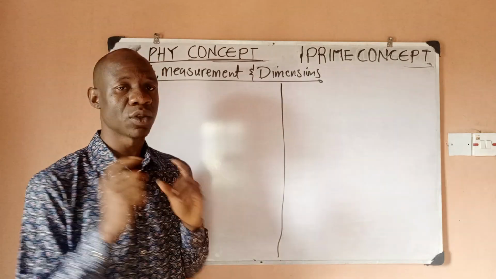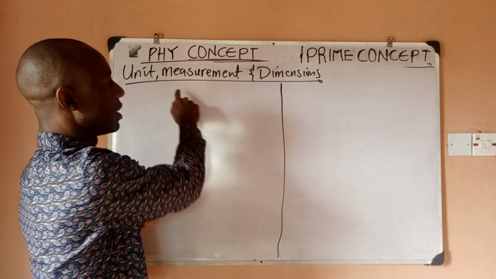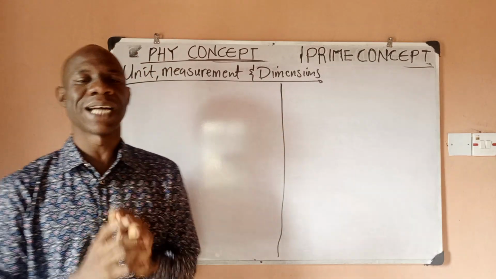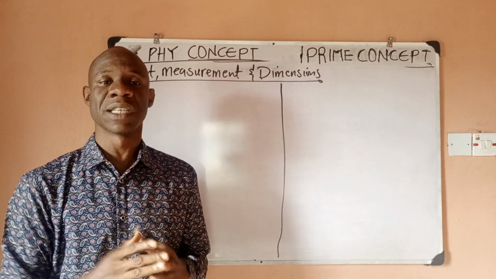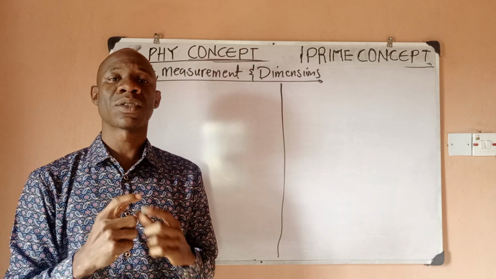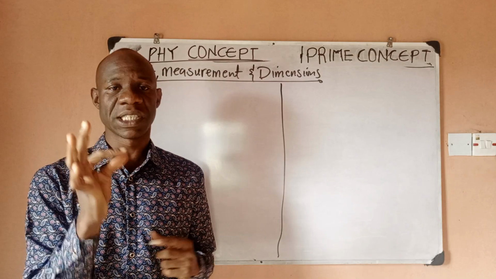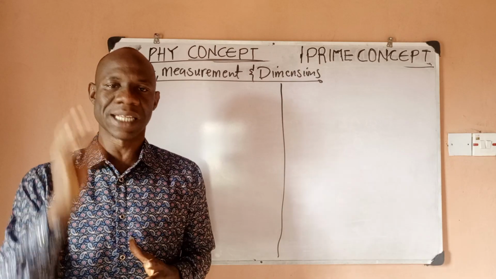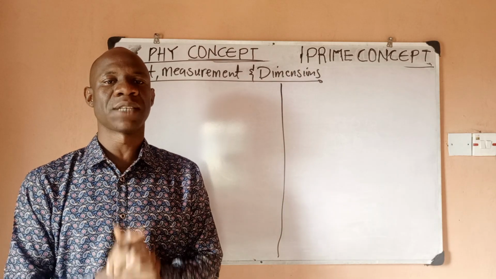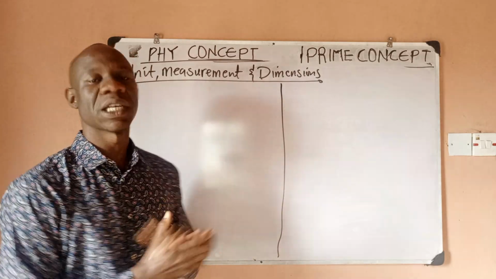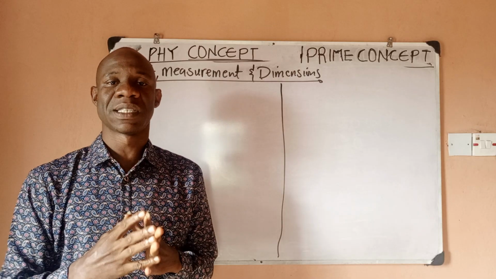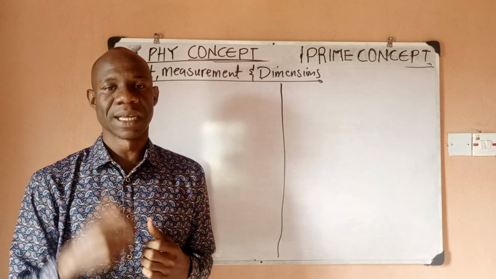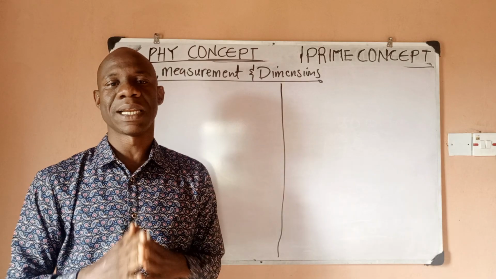Now in this video, I want to look at the study on units, measurements and dimensions. So these are the foundation for physics, meaning that you cannot discuss the subject of physics without considering units of quantities, and as such it is very important for us to understand the concept of units, how units are actually useful to us in measurement, and then dimensional analysis.